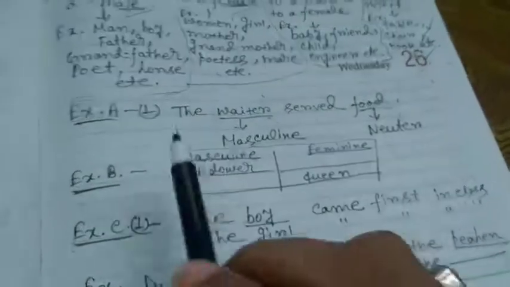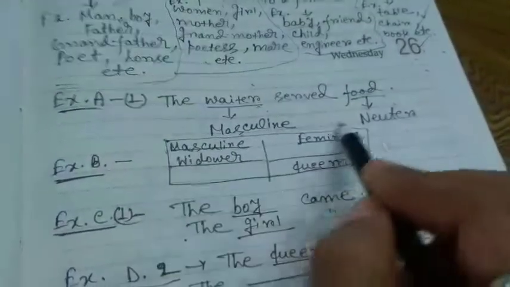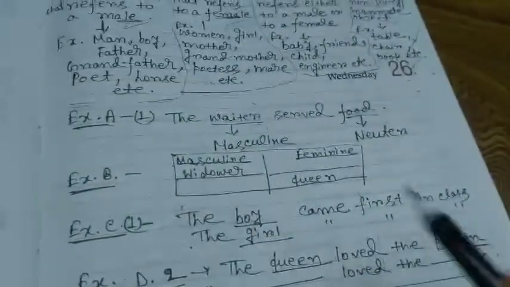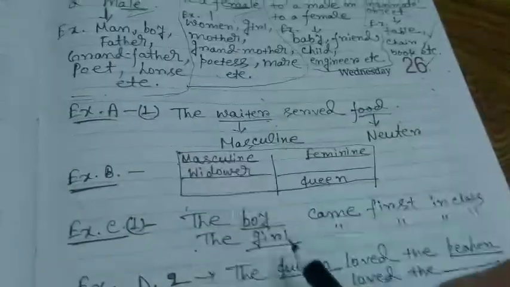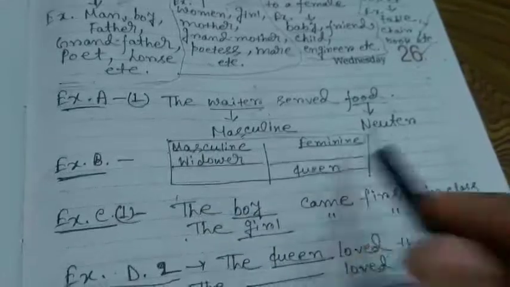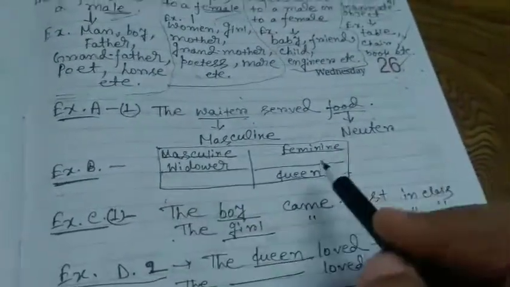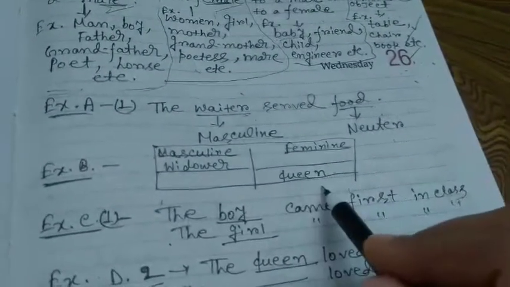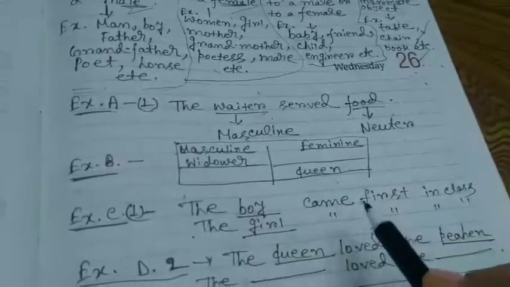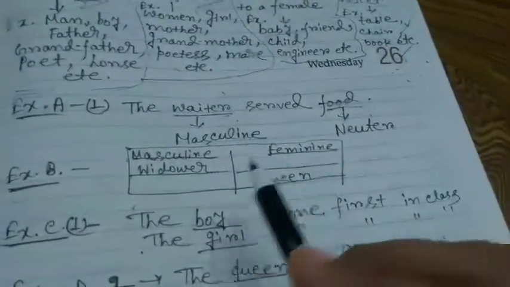Okay. In exercise B, there is one big box, and in the box there are two columns, masculine and feminine. In some columns, some nouns are written in masculine form, and in some columns the feminine form of the noun is written, and you have to change either from masculine to feminine or from feminine to masculine.